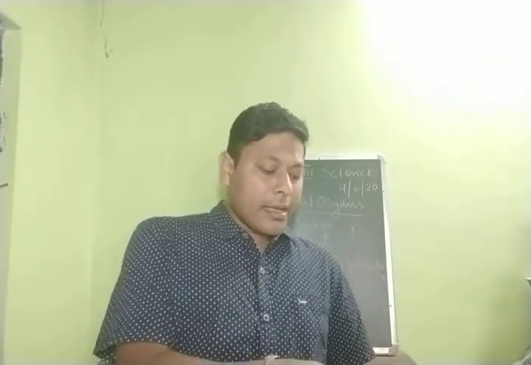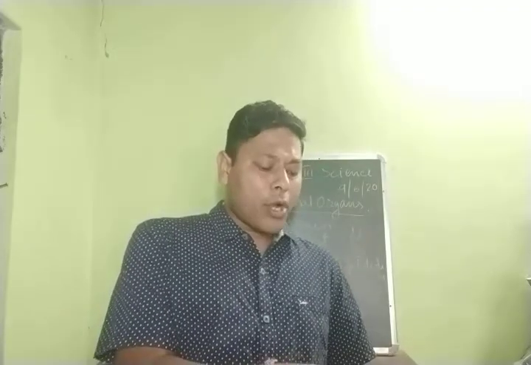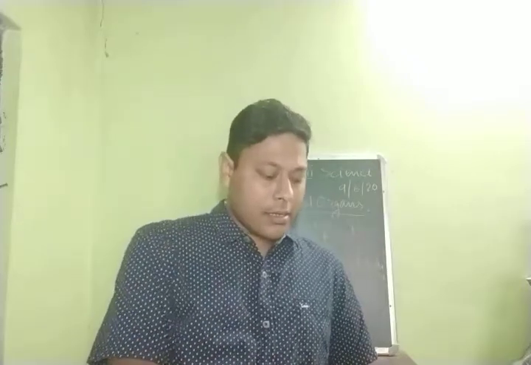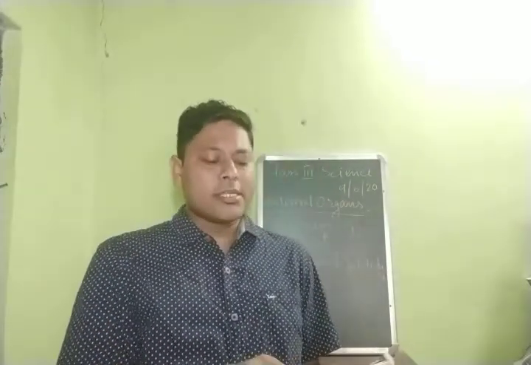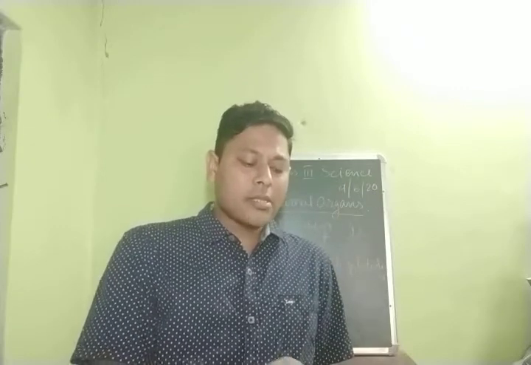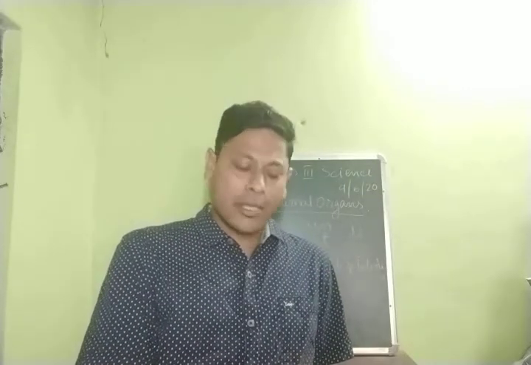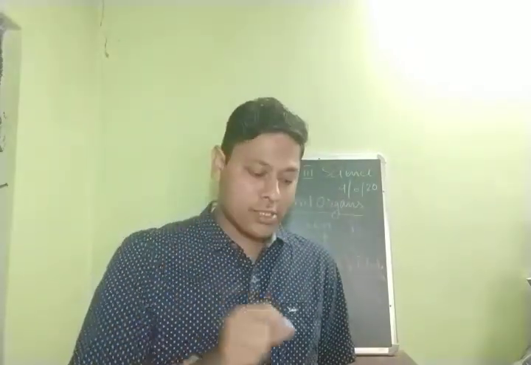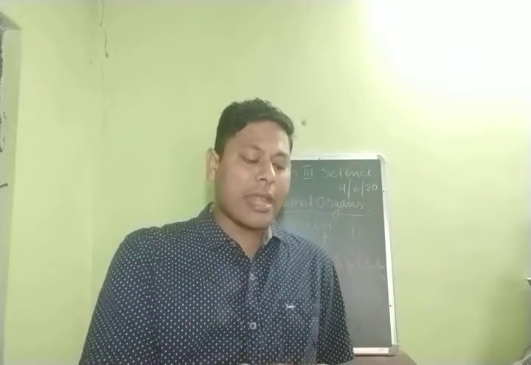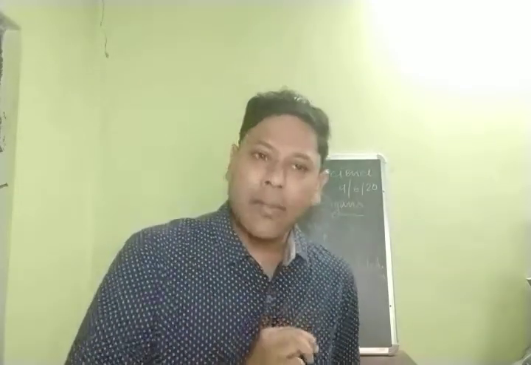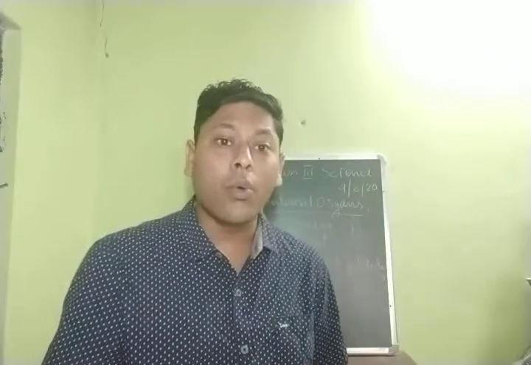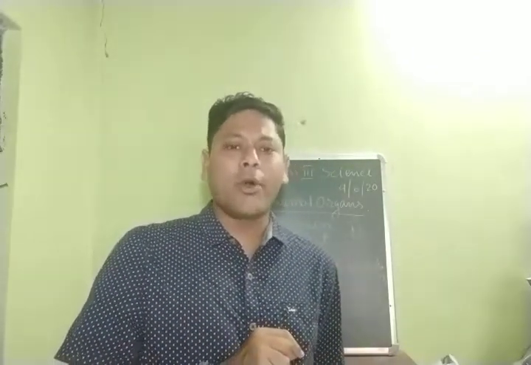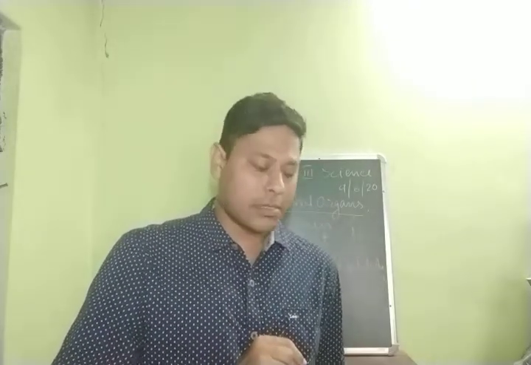Then towards the right side of the body, this side. The liver is the largest gland in the body, and it is located in the upper part of the abdomen, just towards the right side of the body. It has many roles, but three important ones are as follows. It has many roles, many functions, much work to do. So here three works are given. Three most important works of this liver are given. Let us see what those are.